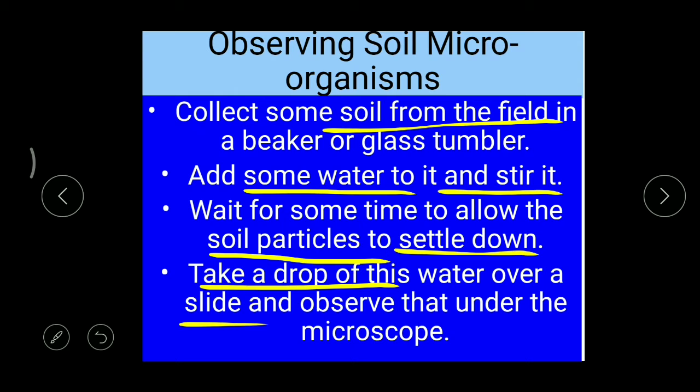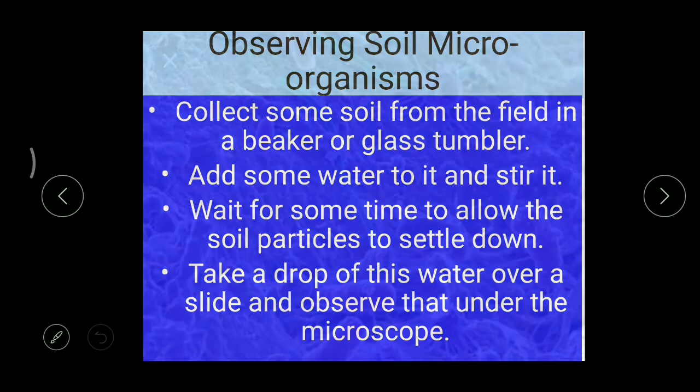First we have to take some soil sample in a beaker, then add water, then mix that well, then settle that for some time, so that all the soil particles settle down, and at the top we can find clear water, and from that collect 1 or 2 drops, and then observe that under the microscope.